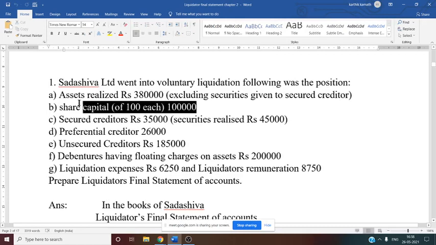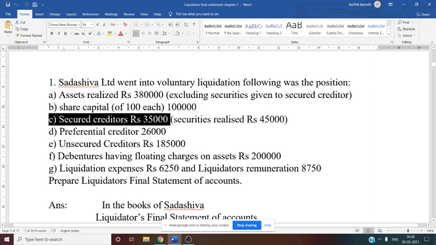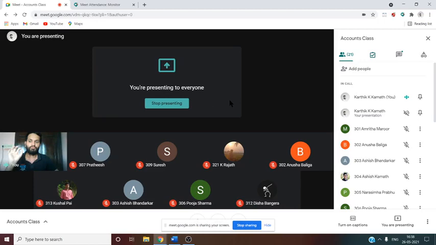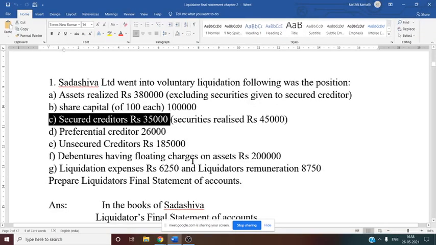Then similarly, share capital is given. We only know the share capital information, which is of no use from the point of view of the problem, unless a payment is to be made to the shareholders. So it is of no use as of now. Then secured creditor is given. Secured creditor is 35,000. So this is nothing but the secured creditor's due amount from the company, 35,000. If you see the question, it is very clear. 35,000 is the secured creditor due amount.